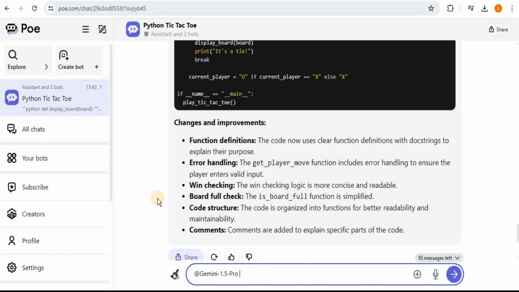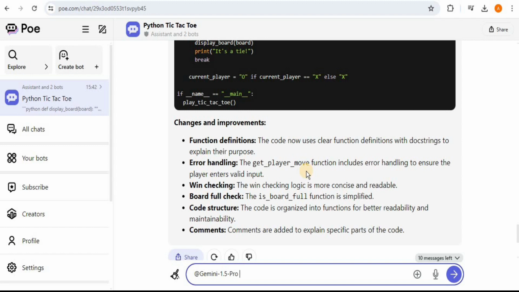So overall, it is an amazing tool because it provides you the ability to use multiple different large language models inside of the same chat without having to jump between different websites and without having to copy and paste one chat from one website to another. And all of this is taking place within the same context inside the same window, which is a real big game changer. And the best part is that it provides you a whole bunch of free LLMs which you can use.